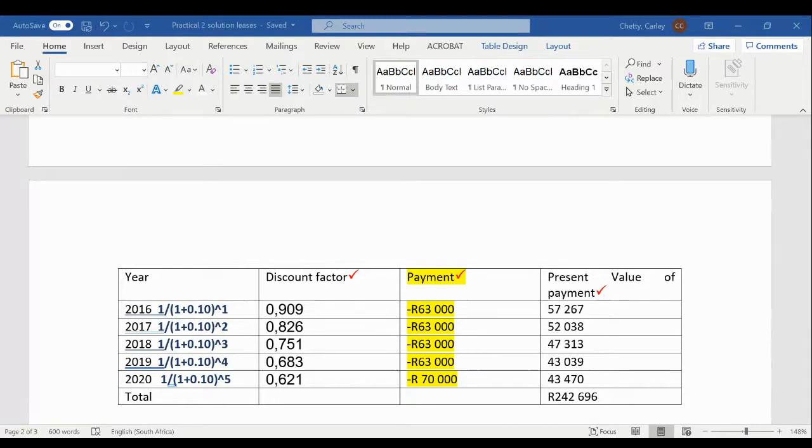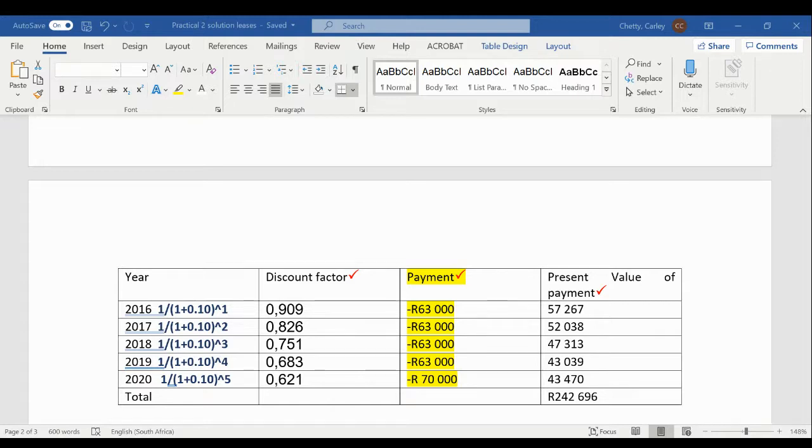And because this will happen in 5 years' time, we are going to do the same thing. We are going to say 1 divided by 1 plus 10% to the power of 5, because this payment is 5 years away. Okay, so now that we have our minimum lease payments highlighted in yellow and we have our discount factor, now we can actually calculate what the present value of our payments are.